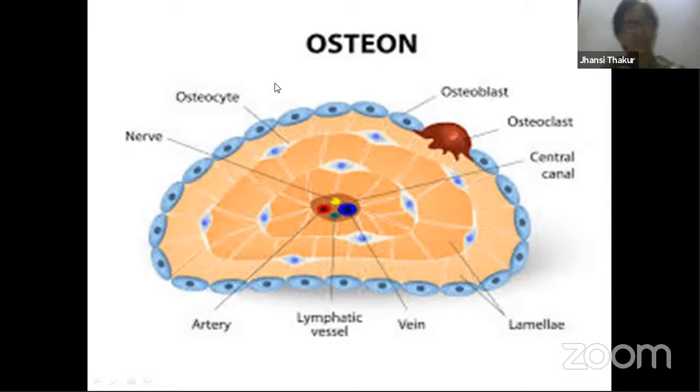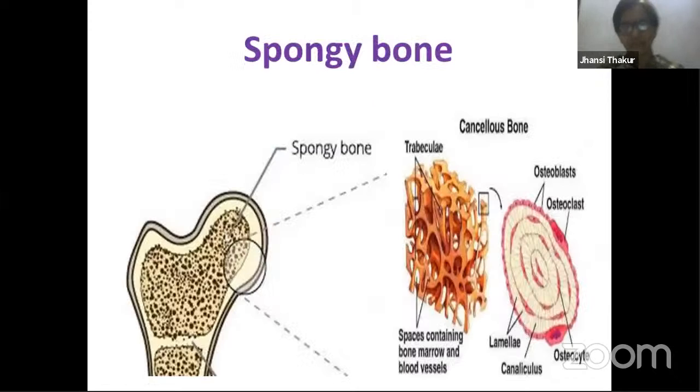This is another important question for your exam. Again, we find the bones being divided into two types. One is called spongy bone and the other one is called compact bone. We have already seen what spongy and compact bone is, but we did not understand it earlier. So when you look at a limb bone, as I showed you in the earlier pictures, the last part of the bone, the free end of the bone, we call it the epiphysis.